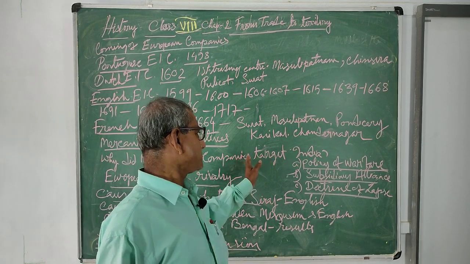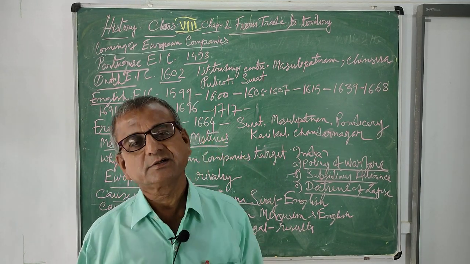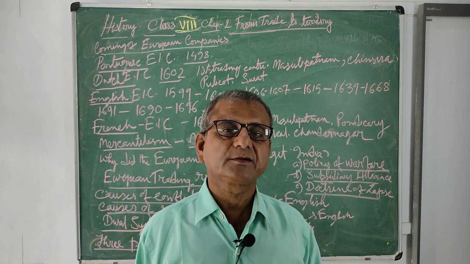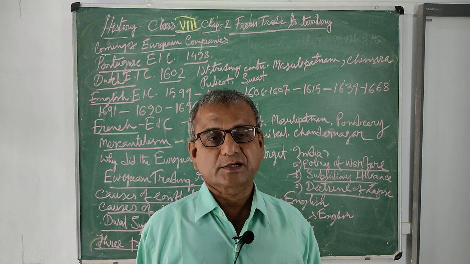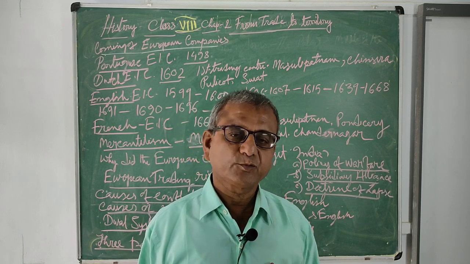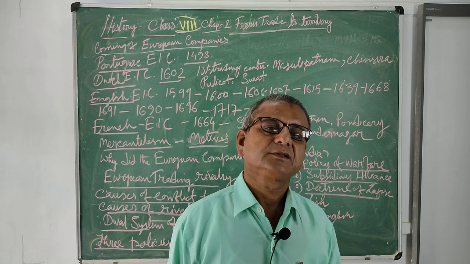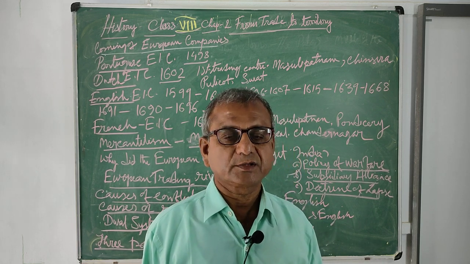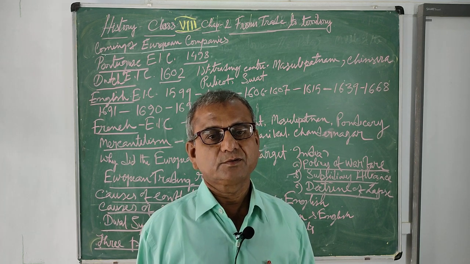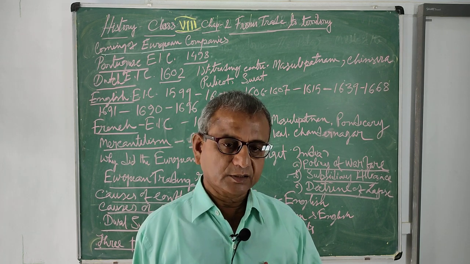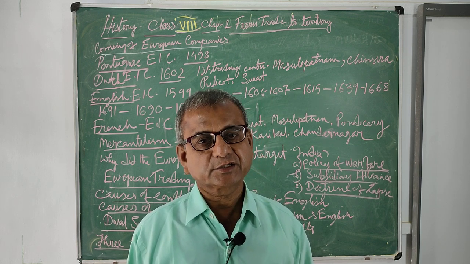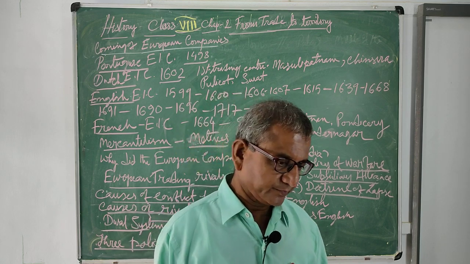Moreover, Siraj also forbade the English and the French to construct any fort. The French obeyed, but the English carried on the construction of Fort William. And moreover, there were other issues, namely the conspiracy made by Robert Clive to install Mir Jafar, the commander-in-chief of Siraj, on the throne and dethrone Siraj, the Nawab.